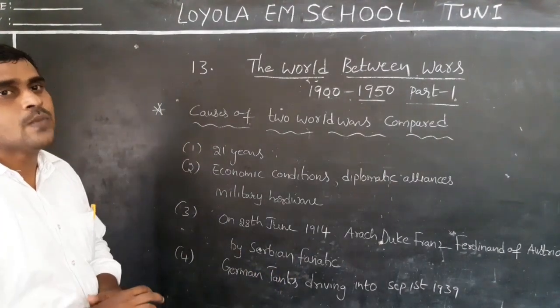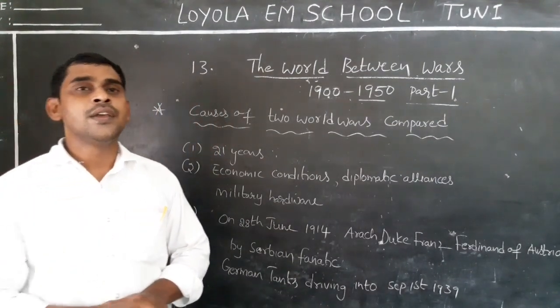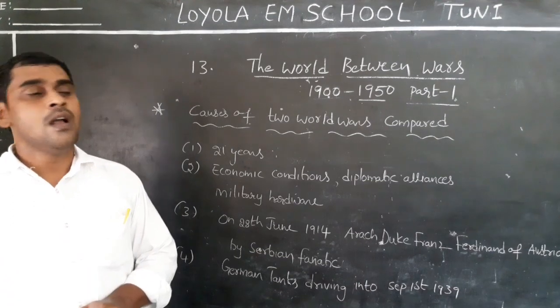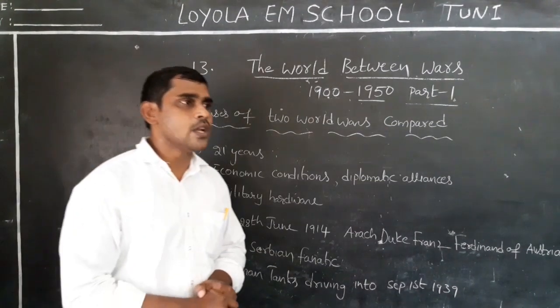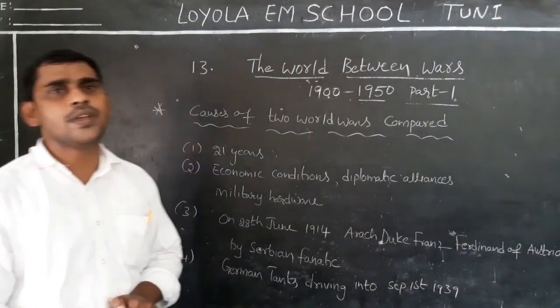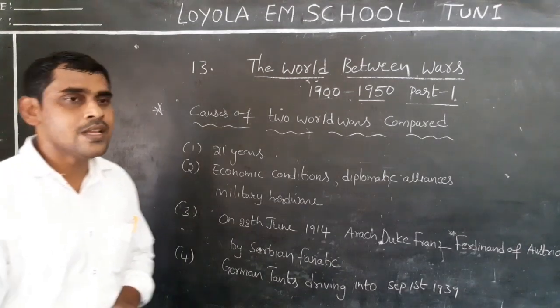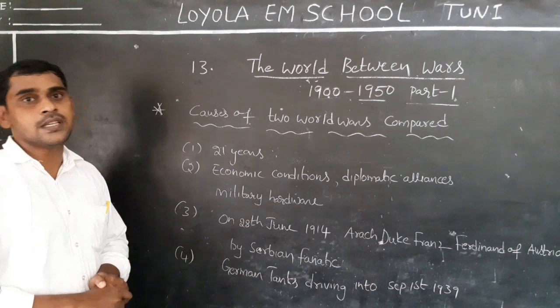Understand? Who was murdered here? Archduke Franz Ferdinand. He was murdered by a fanatic. Which country did the fanatic belong to? Serbia. Then what did Austria do? About this murder, it demanded an explanation from Serbia.